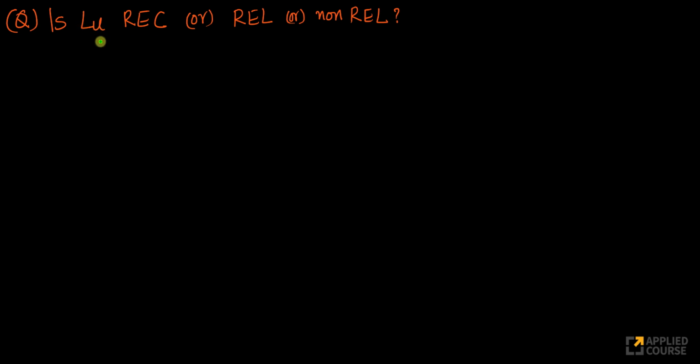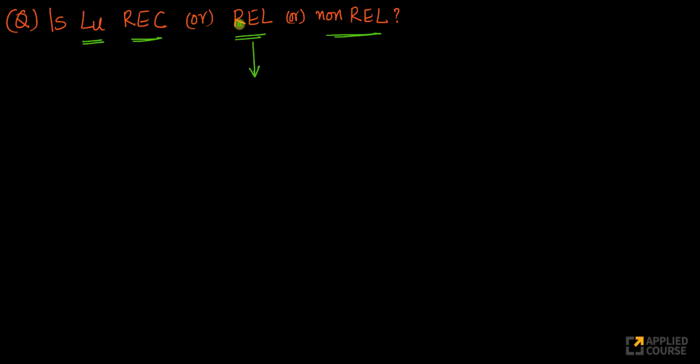So in the previous video, we learned about the universal language and the universal Turing machine. At that point, I mentioned that one of the big questions we want to answer is: is LU a recursive language? Is it a recursively enumerable language? Or is it a non-recursively enumerable language? That's what we want to determine. It's very simple to observe that it's actually a recursively enumerable language for sure, right?